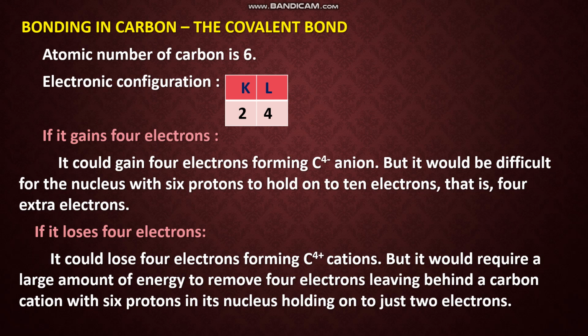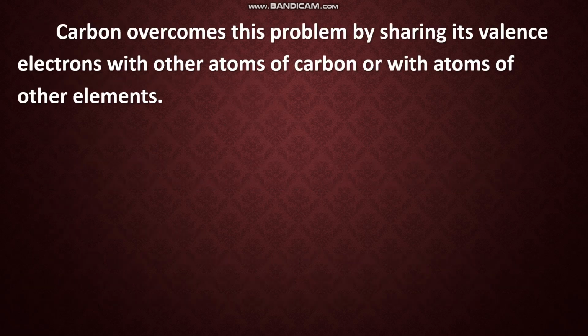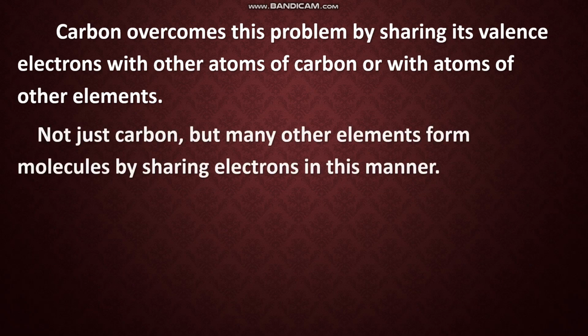So what will it do to complete the octet? You know, the octet structure can be completed either by losing electrons, gaining electrons, or sharing electrons. Losing 4 electrons is difficult, gaining 4 electrons is also difficult. So what can it do? It can share the electrons. So carbon overcomes this problem by sharing its valence electrons with other atoms of carbon or with atoms of other elements.